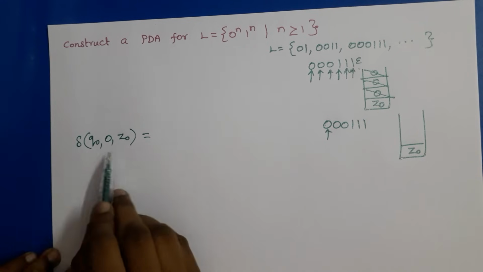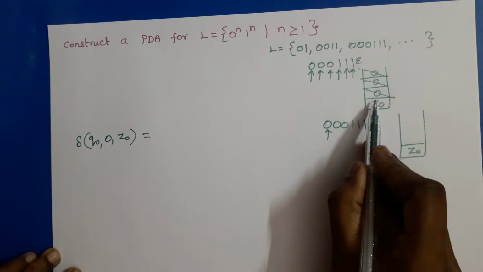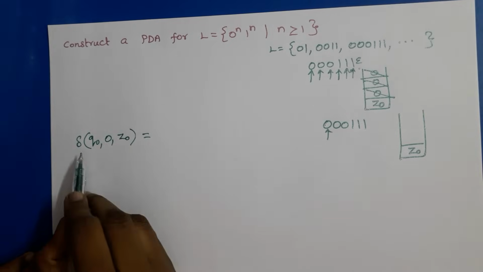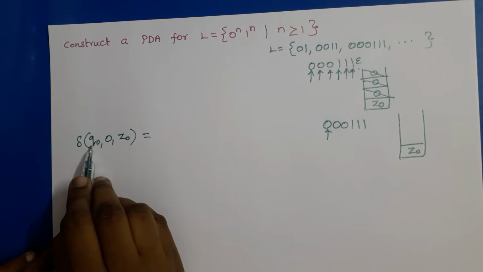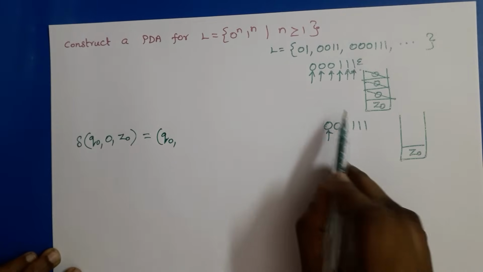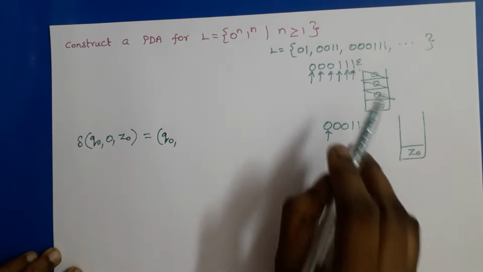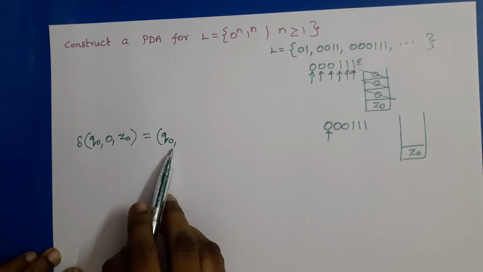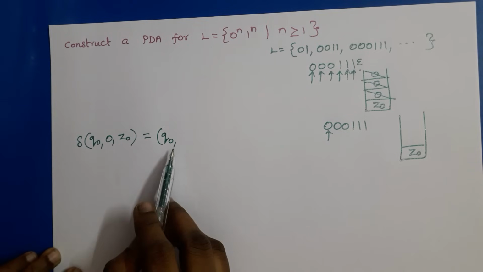So if 0 is the input symbol, it should be inserted into the stack, right? A push operation should be performed, and we should remain in the same state Q0, because we are going to insert all zeros onto the stack. It is a repeated step. So we remain in the same state Q0 and 0 must be pushed onto the stack.